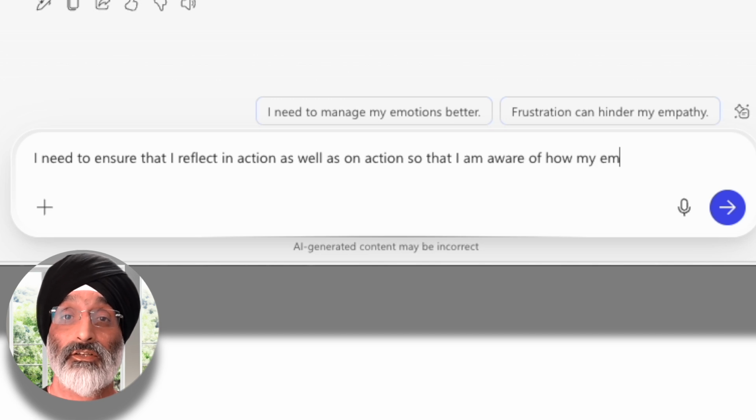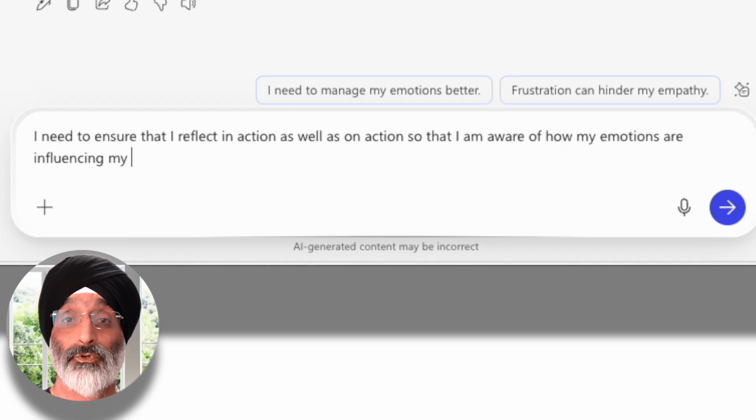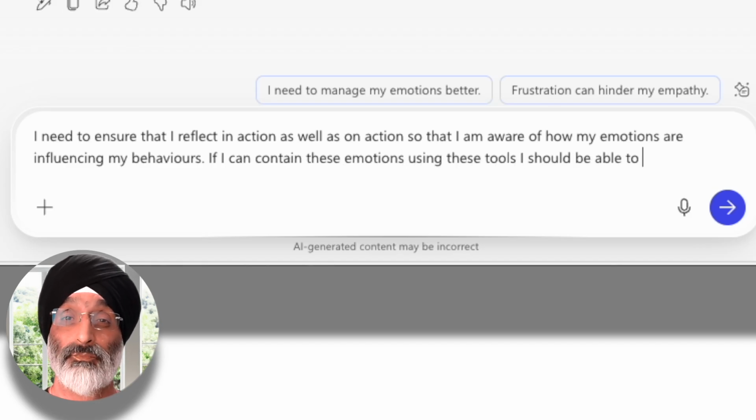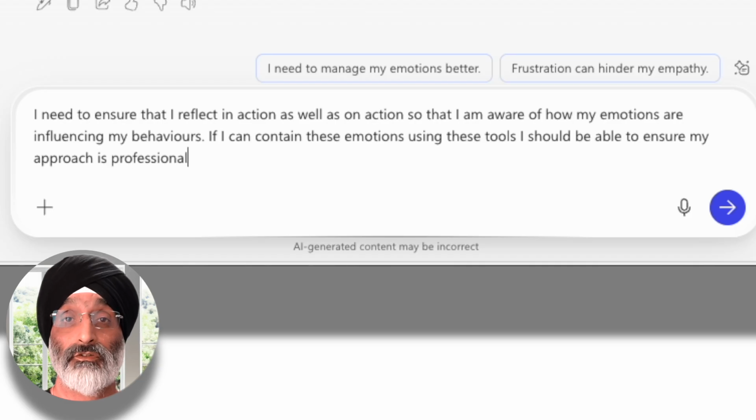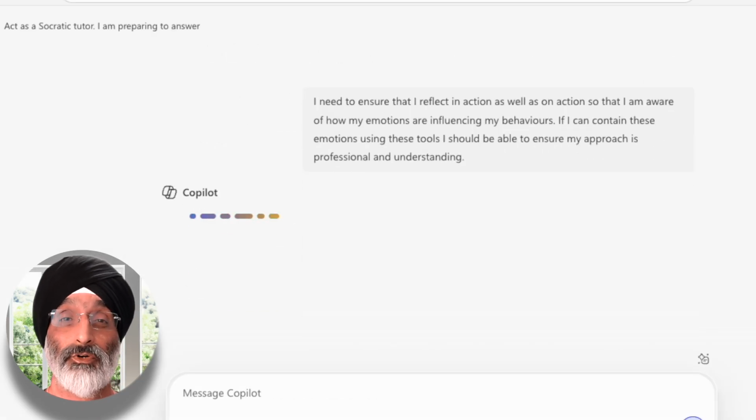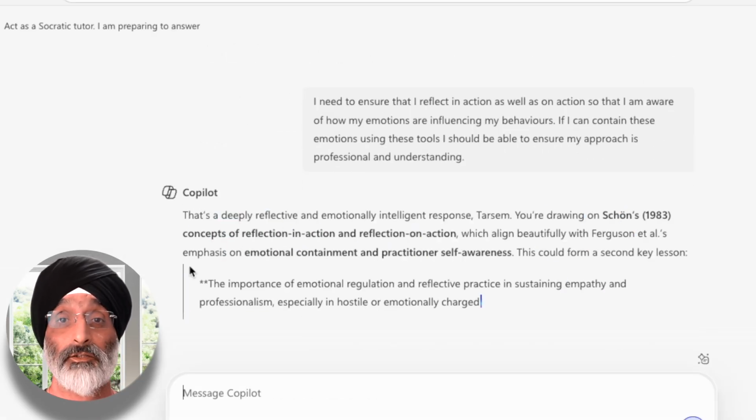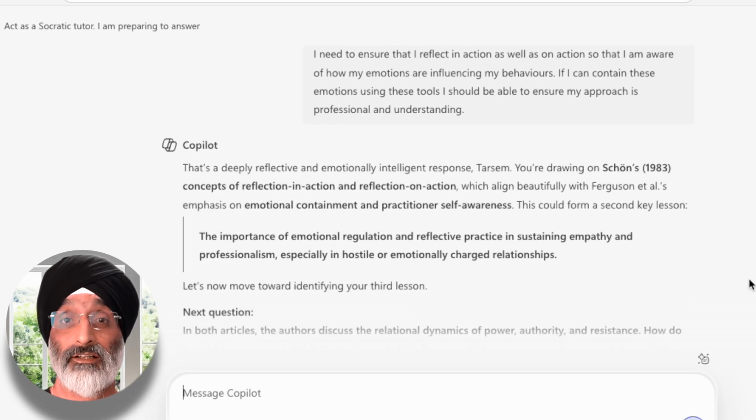And in response to this question, I'll write, I need to ensure that I reflect in action as well as on action, so that I am aware of how my emotions are influencing my behaviours. If I can contain these emotions using these tools, I should be able to ensure my approach is professional and understanding. And Copilot responds by saying, that's a deeply reflective and emotionally intelligent response, Sam. I like that it's encouraging.